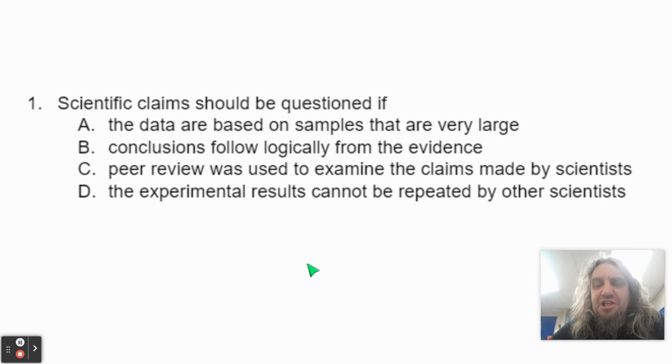Scientific claims should be questioned if A, the data are based on samples that are very large, B, the conclusions follow logically from the evidence, C, peer review was used to examine the claims made by scientists, or D, the experimental results cannot be repeated by other scientists.